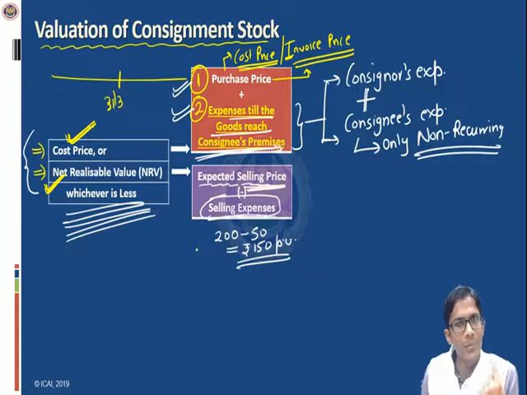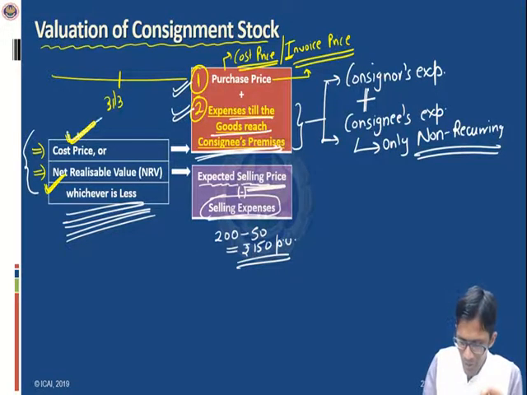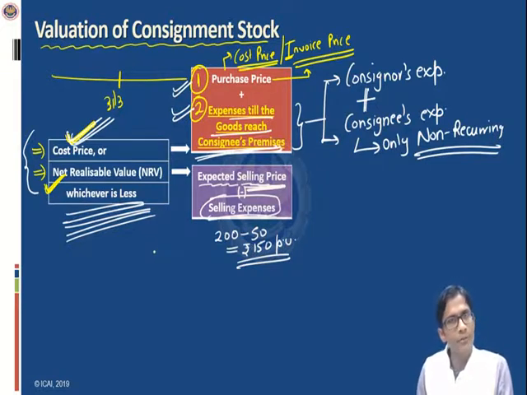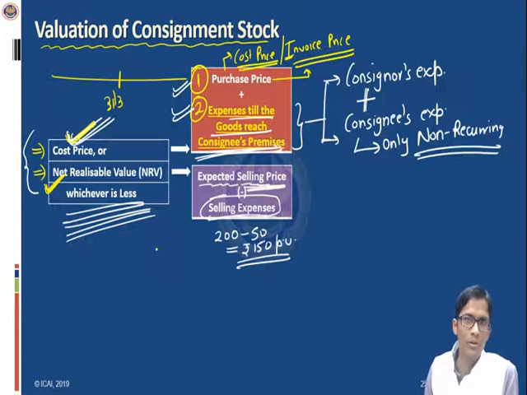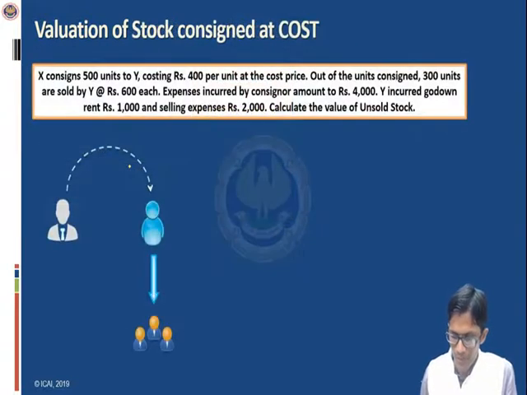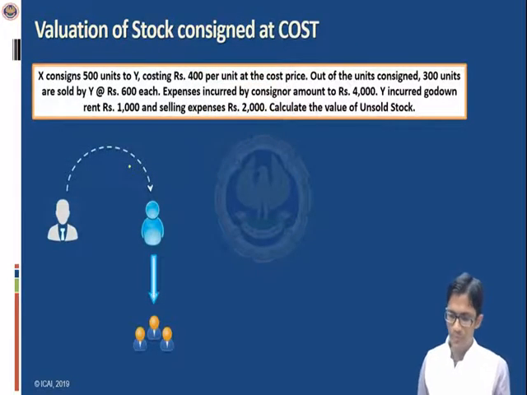One thing, let me clarify: many a time you will see that the question is not giving us the net realizable value. In that case, we'll just consider the cost price and calculate the cost, and that itself will be the value of consignment stock. We need not bother about the net realizable value if it is not given. Okay. So now let us do a question so that we understand this concept.